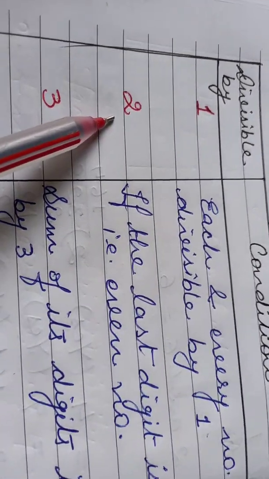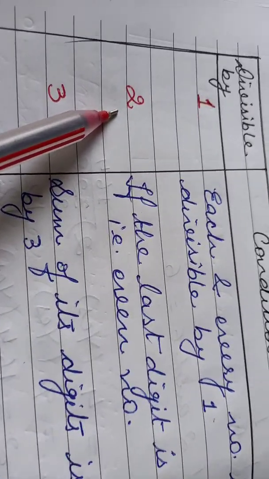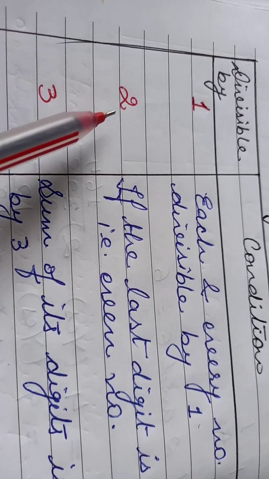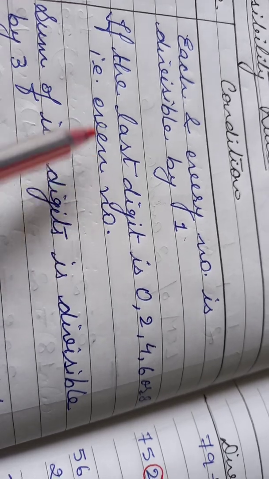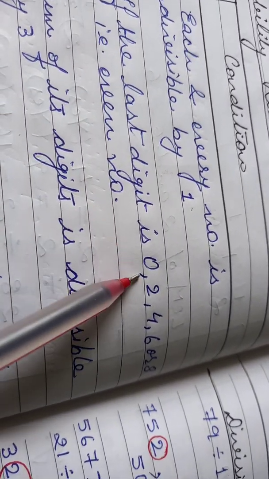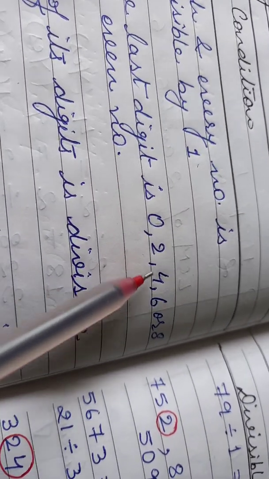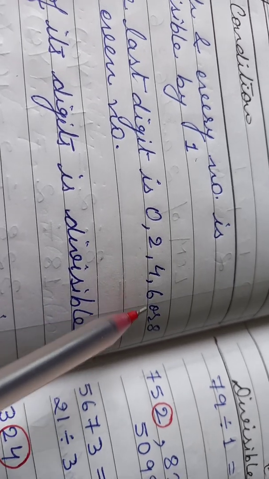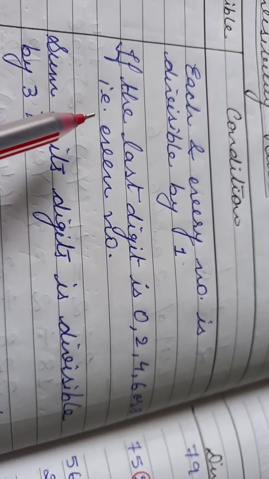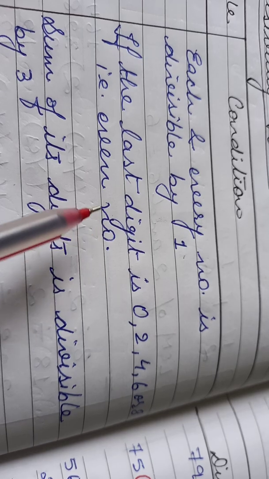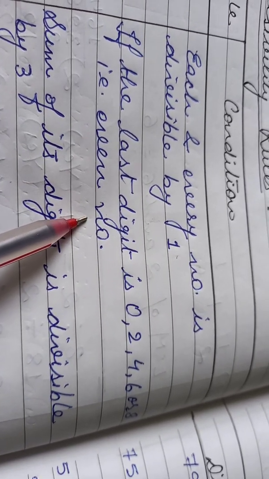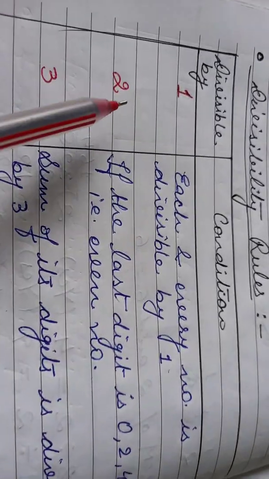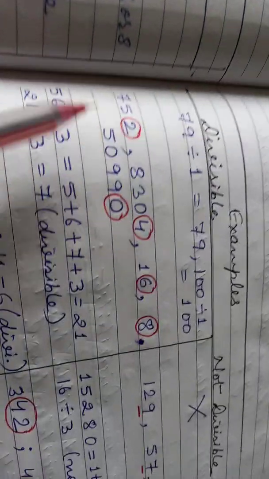Now, moving on to the next number. The question is, if any number is divisible by 2, how will we come to know? For that, the condition is if the last digit is 0, 2, 4, 6 or 8, or we can say an even number. If the last digit is an even number, the given number is easily divisible by 2. Let's see the examples.